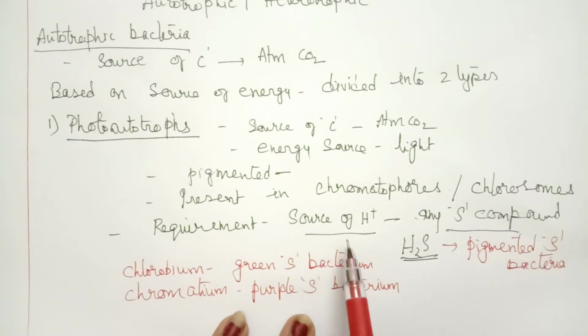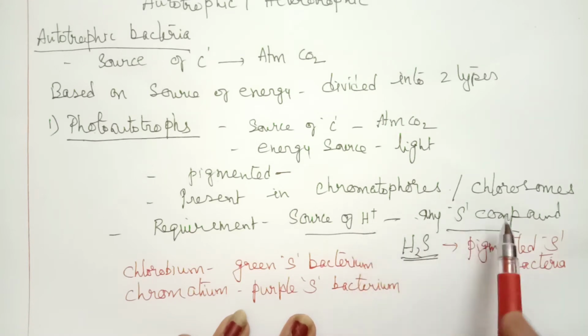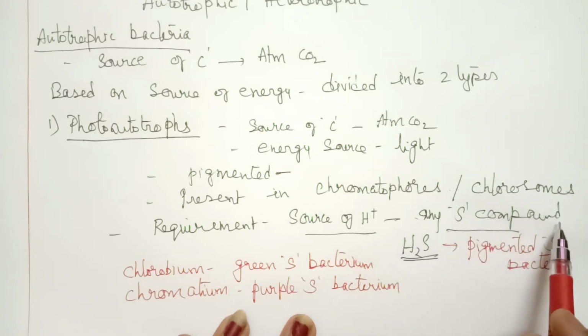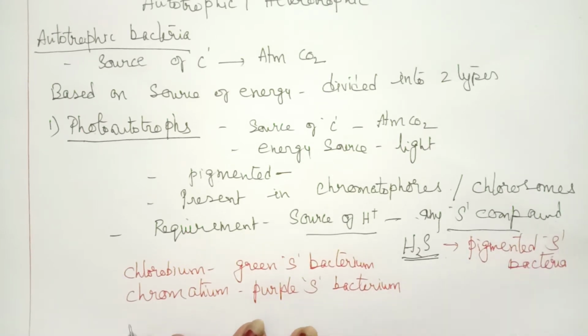They also require a source of hydrogen for reduction of carbon dioxide, and any sulfur compound like hydrogen sulfide can serve. Therefore these are called pigmented sulfur bacteria, for example chlorobium, the green sulfur bacteria, and chromatium, the purple sulfur bacteria.